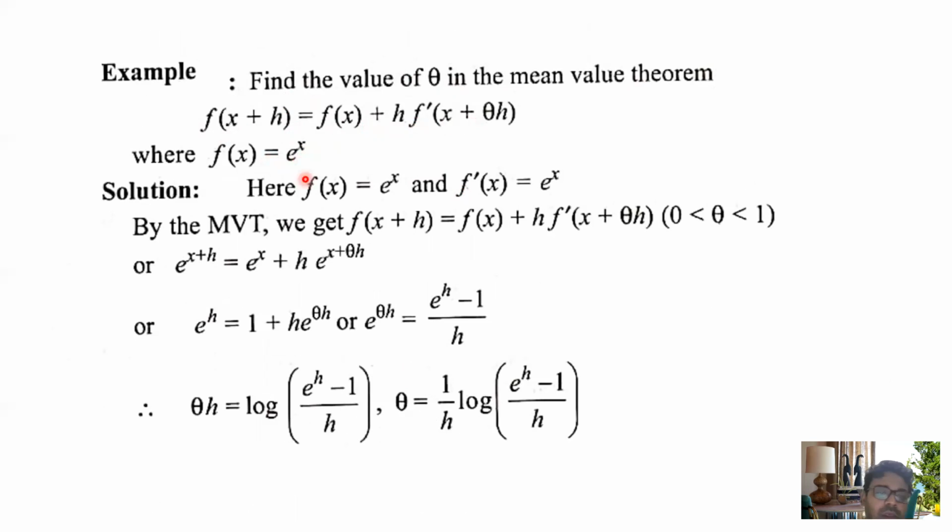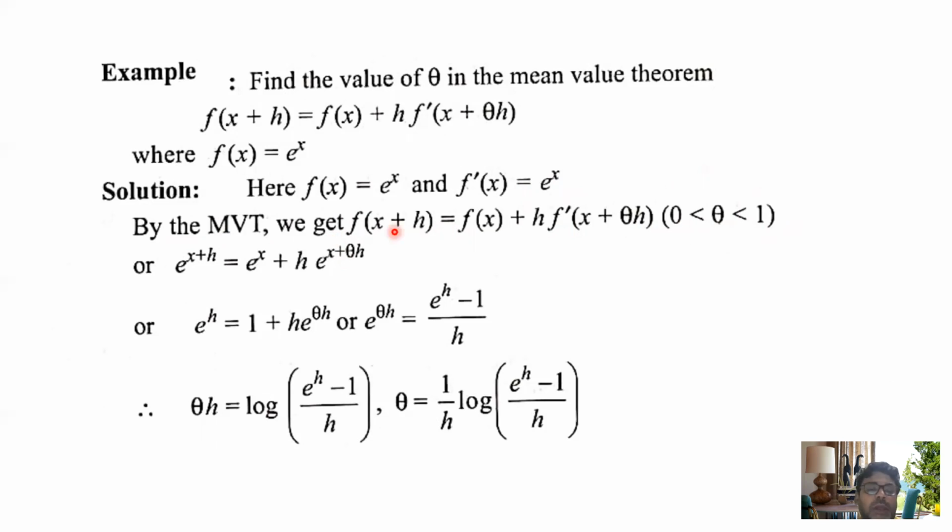Very easy. Here f(x) equals e to the power x, that is f dash(x) equals e to the power x. Same. By using the mean value theorem, we have f(x plus h) equals f(x) plus h f dash(x plus theta h), with 0 less than theta less than 1. Don't forget to mention this inequality, because the full formula is based on this inequality.